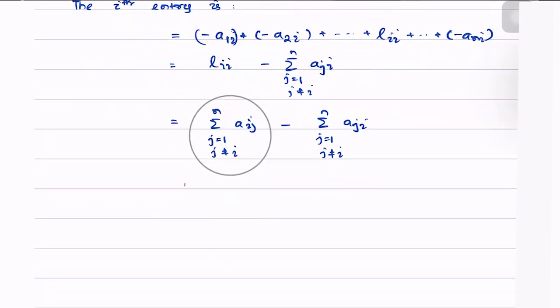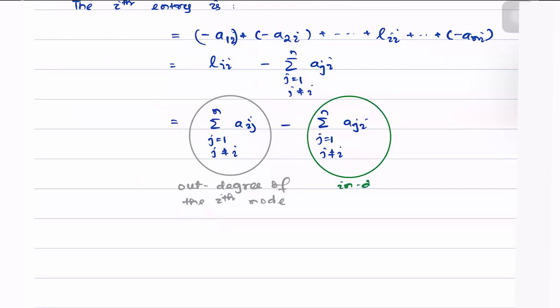As we already know, this is the out degree of the ith node. And this here is the in degree of the ith node. And because it is a weight balanced digraph, we know that both of them are the same.